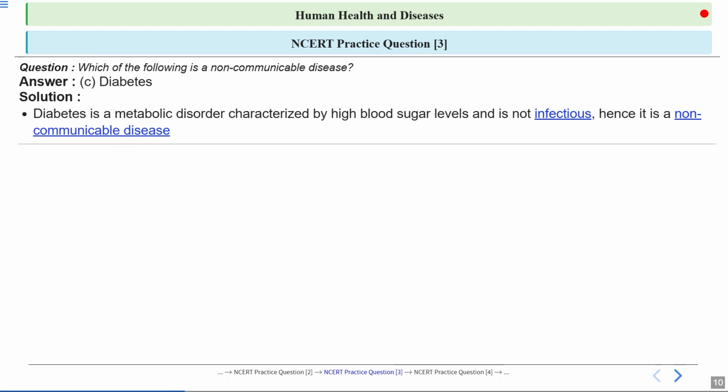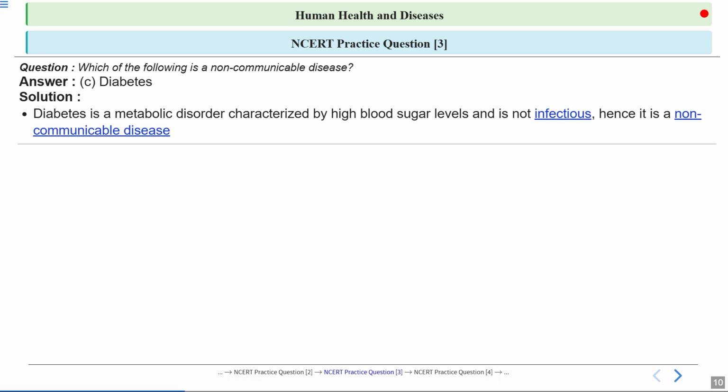So diabetes is a non-communicable disease. It doesn't spread from one person to another person. Diabetes affects how the body processes blood sugar, leading to high levels of sugar, or glucose, in the blood.